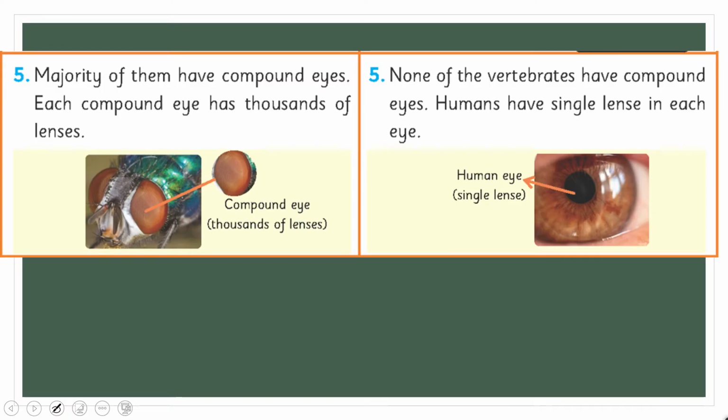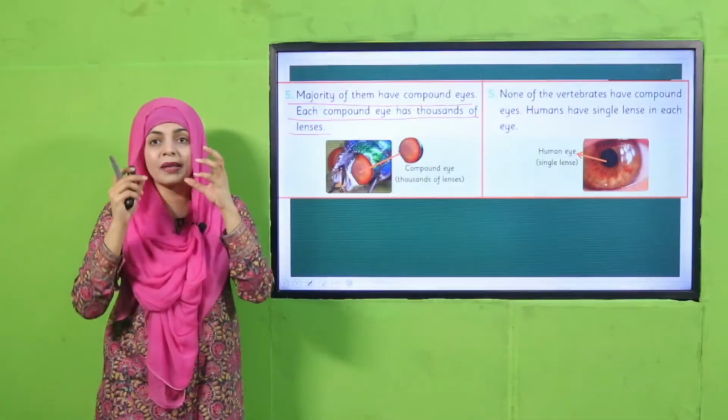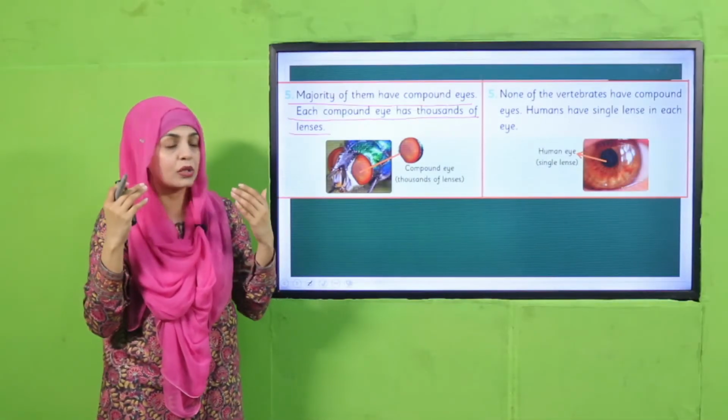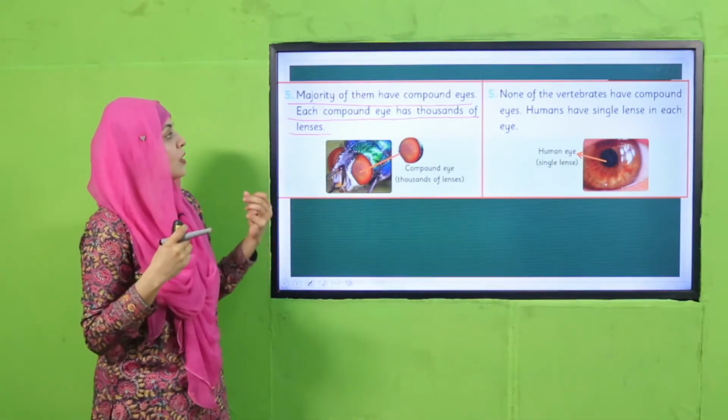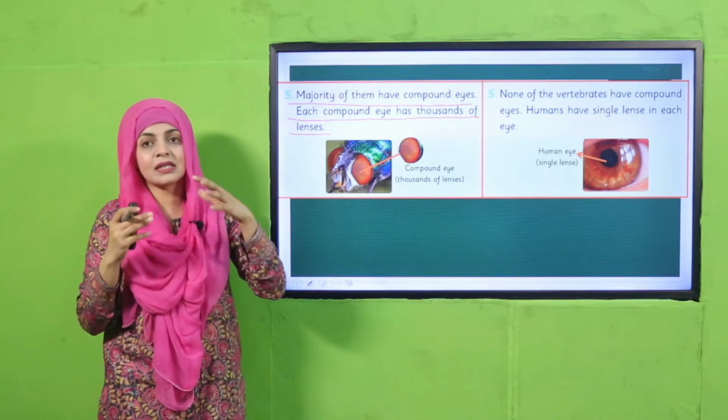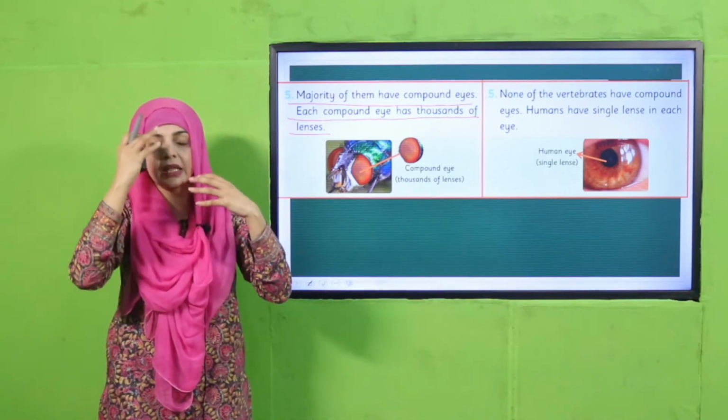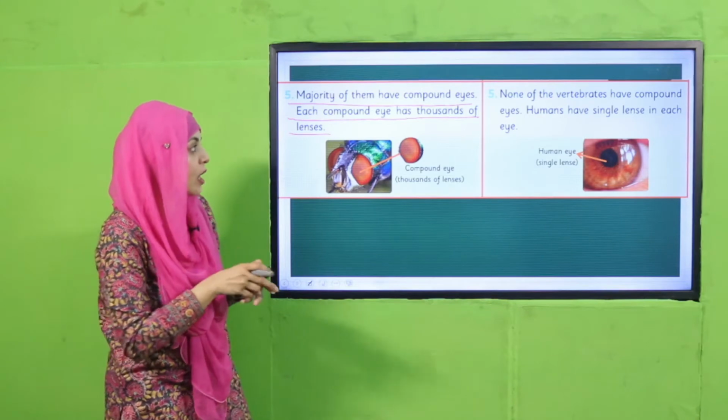So the next difference is in invertebrates, majority of them have compound eyes. Each compound eye has thousands of lenses. So इनकी जो eye है, इनके अंदर compound eye होती है, यानी कि इसका मतलब है कि इनके लेंस जो हैं वो ज़्यादा होते हैं, more than one होते हैं. So इन lenses की वजह से इनके different visions होते हैं, they can view very carefully.